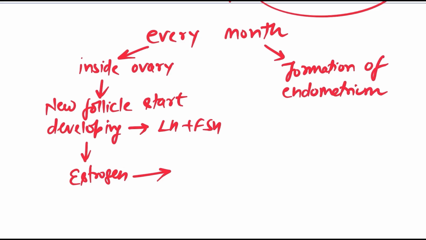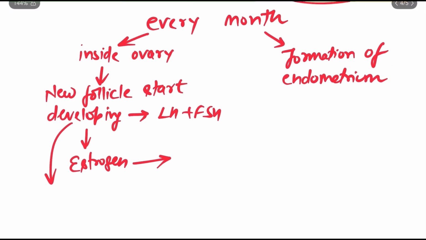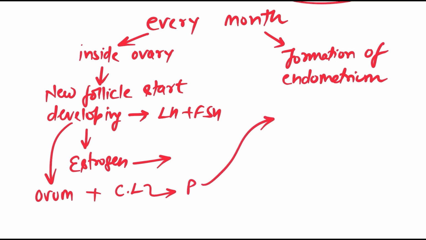And the bursting of this developed follicle leads to the formation of the ovum, which is released from the ovary, and another yellow color body which is known as the corpus luteum. And this corpus luteum releases a very large amount of progesterone hormone, and this progesterone hormone is responsible for the maintenance of which layer?